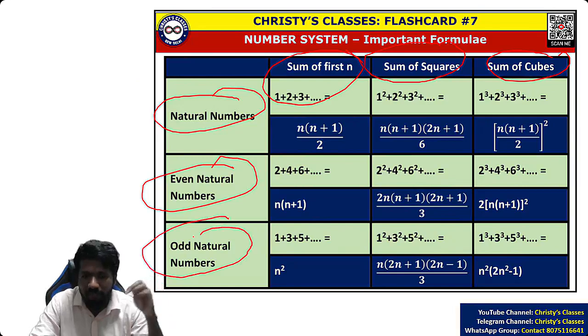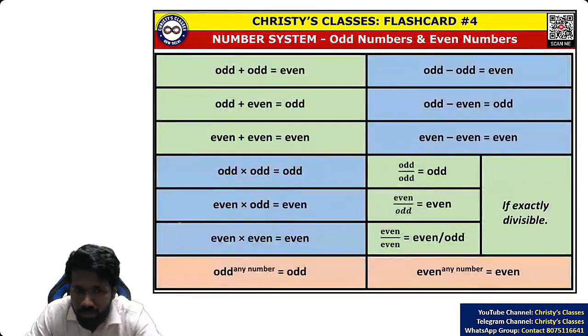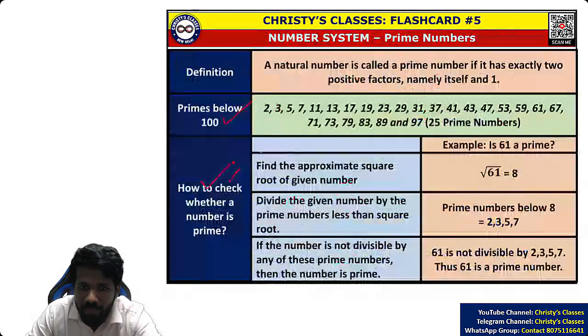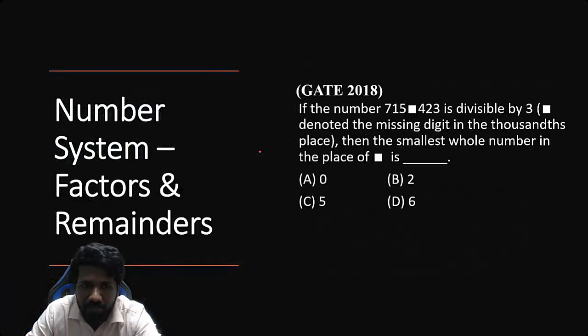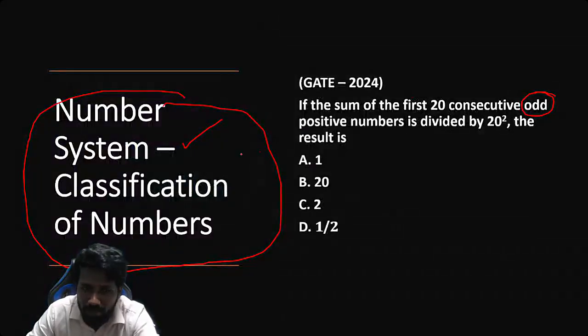It is already uploaded. You can check it out and use it for learning these things. In the chapter, we'll be discussing all these things. So yeah, important formulas you have to know. Odd number, even number का arithmetic you have to know. These are the major things. So those are examples of number system classification of numbers.